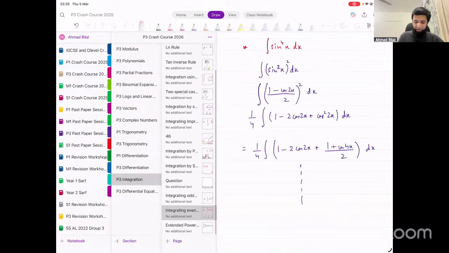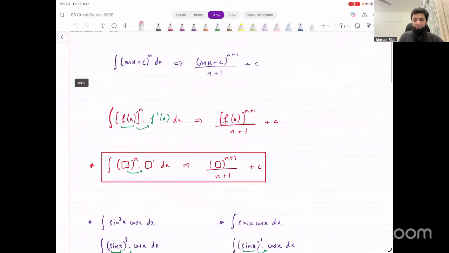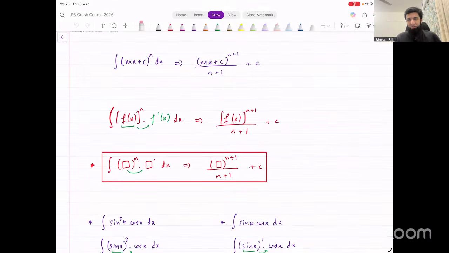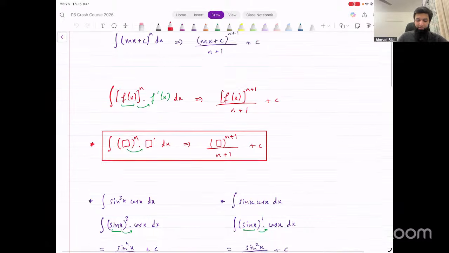And then finally, in the last session, we also discussed this extended power rule. This is not explicitly part of your syllabus, but it makes some integrations simpler. So we looked at this as well, how this works.